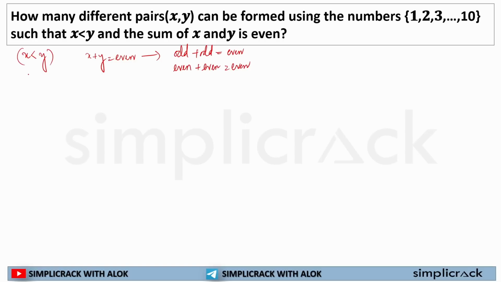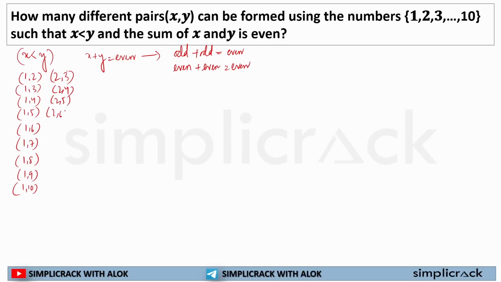So if I have to write down the pairs first, I can write down like this: 1 2, 1 3, 1 4, 1 5, 1 6, 1 7, 1 8, 1 9, 1 10. For 2, 2 should be less than y, so 2 3. It can't be 2 2 because they are equal. 2 4, 2 5, 2 6, 2 7, 2 8, 2 9, 2 10.